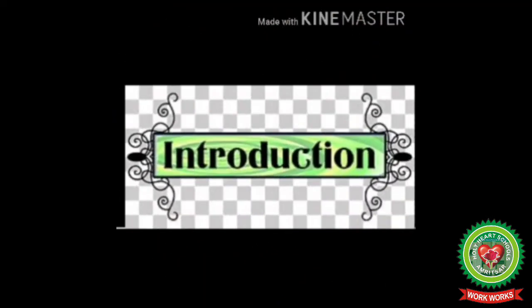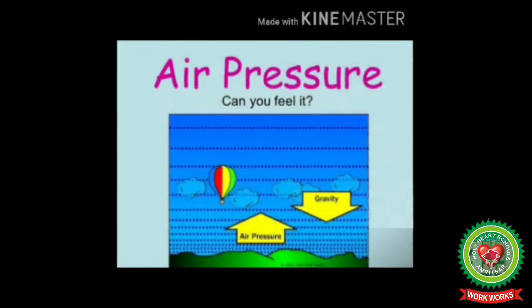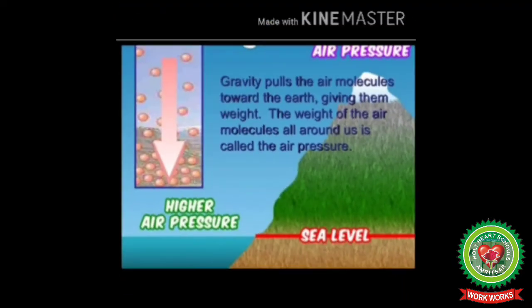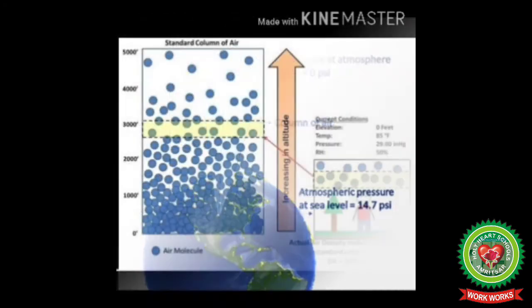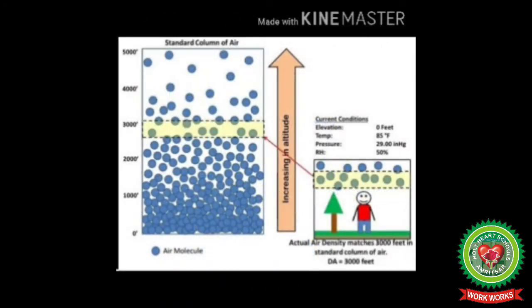So let's start the chapter with a little introduction. If we consider the atmosphere as an ocean of air, we live at the bottom of this ocean of air. The atmosphere exerts pressure because air has weight, but we don't feel the enormous pressure of air. It is because we are supported by an equal pressure of air on all sides of our bodies, and the air inside us exerts an equal amount of outward pressure, balancing the inward pressure of the atmosphere.